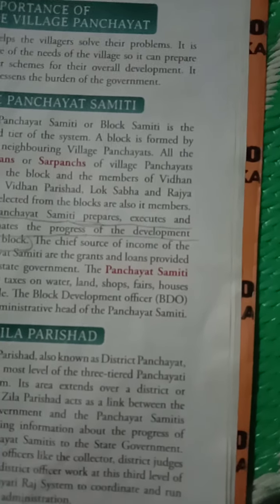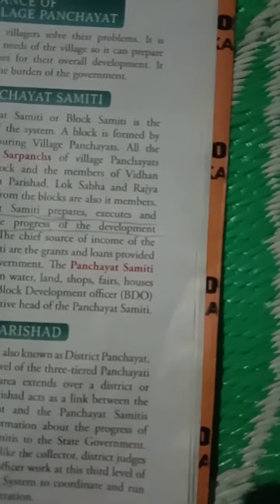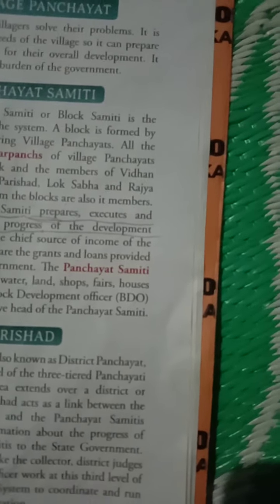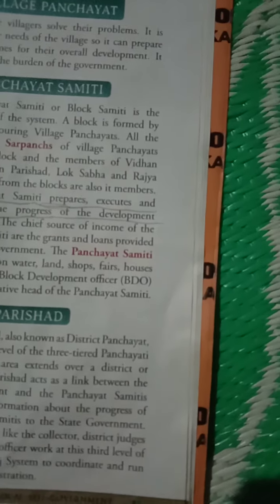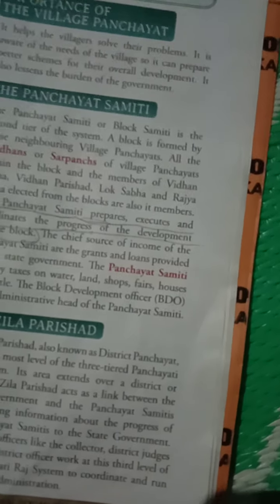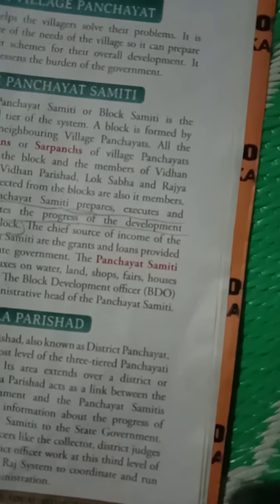The Jilla Parishad acts as a link between the state government and the Panchayat Samiti by providing information about the progress of the Panchayat Samiti to the state government. Important officers like the collector, district judge, and other district officers work at the third level of the Panchayati Raj system to coordinate and run the district administration.